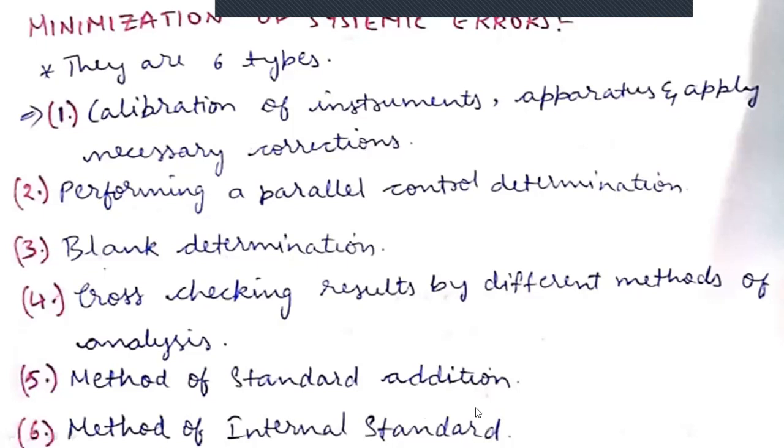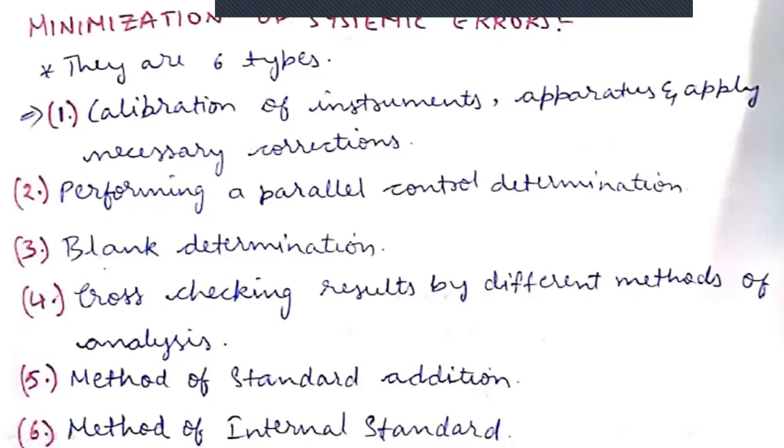The first condition is when the sample is lost. And the second case is when the sample is highly expensive. For example, we are performing the experiment on gold ions. These are very expensive, right? In these two conditions, we can go for internal standard.